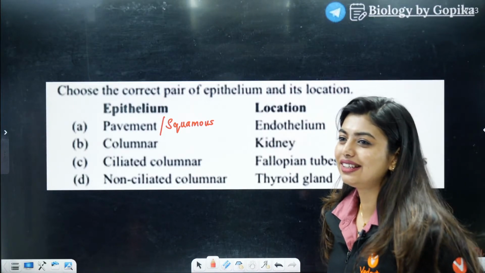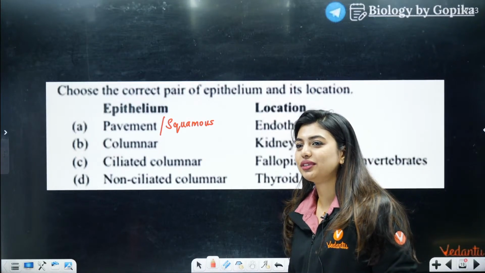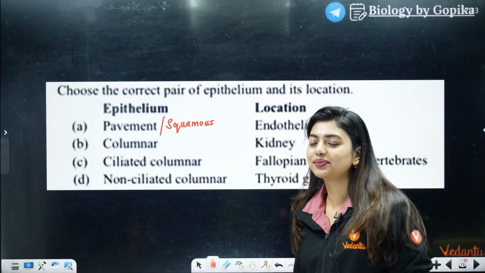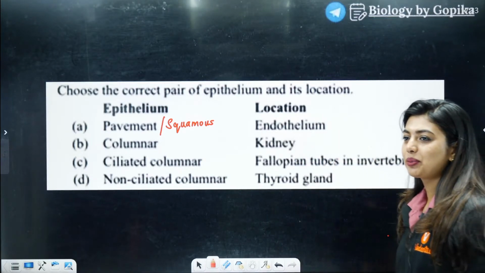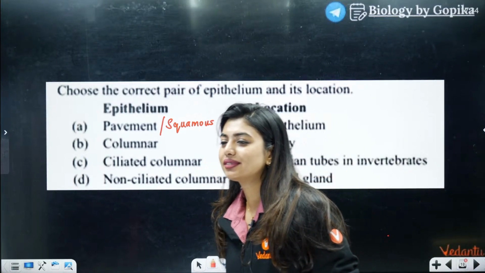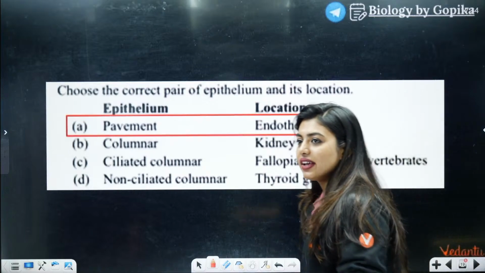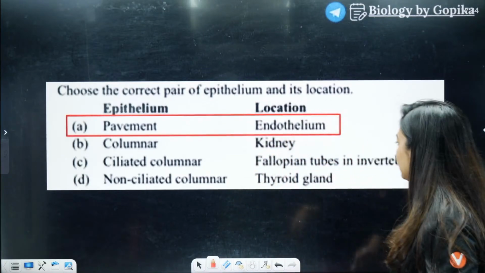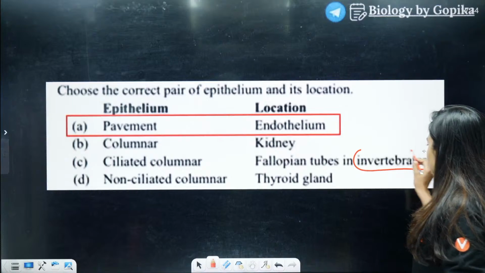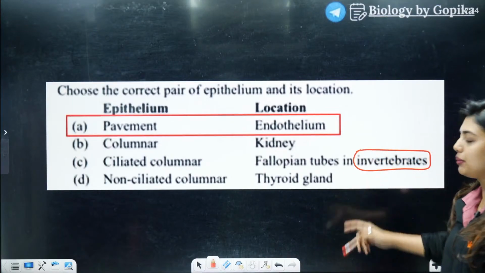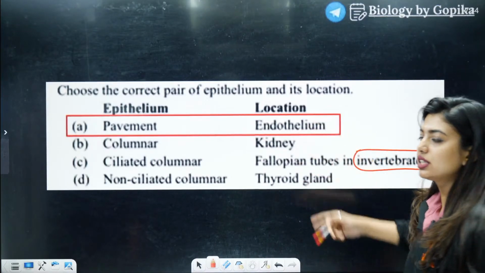Got it, done. Yes, all of you. Okay, yes, what's the answer? A is the answer. Yes, very good. It's invertebrates, not vertebrates. Okay, so this cannot be the answer. This is going to be the answer.